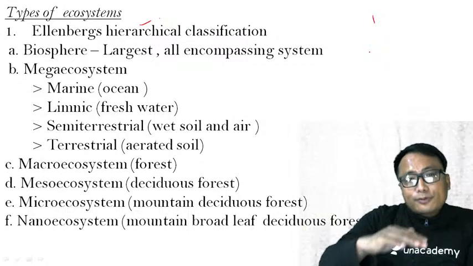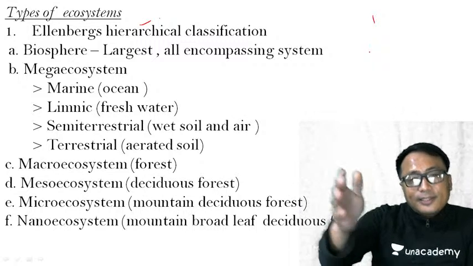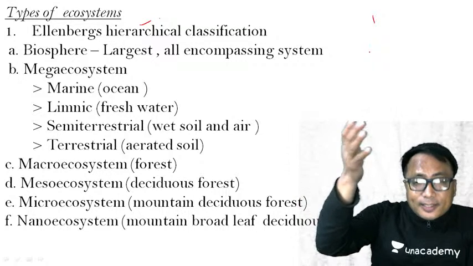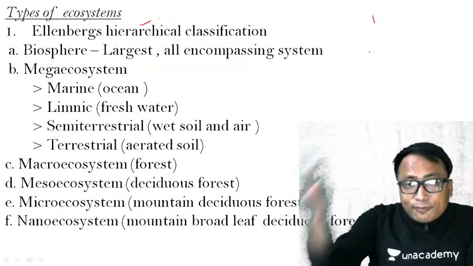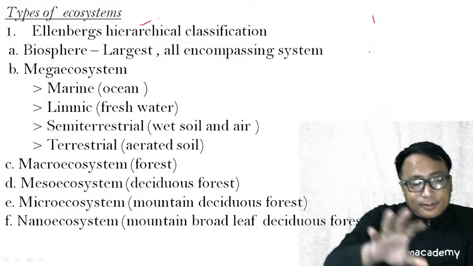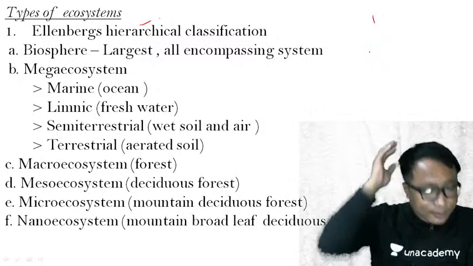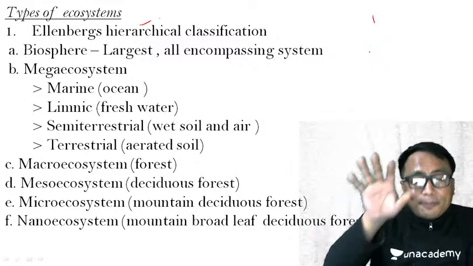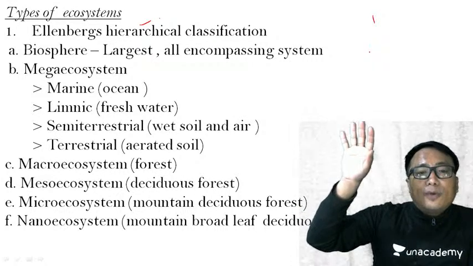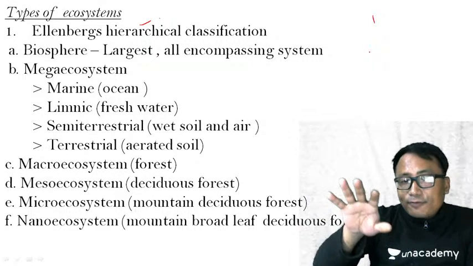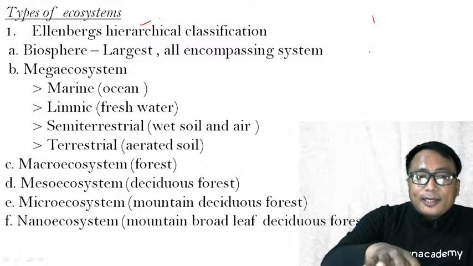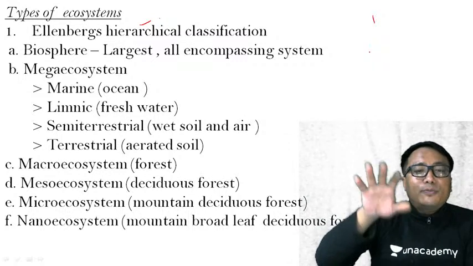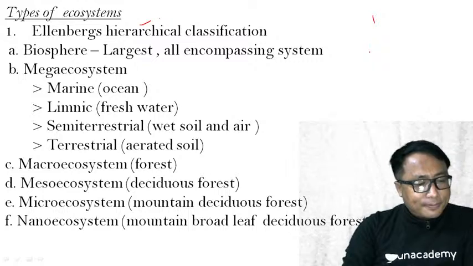But in the land area, in certain places you have forests, in some places you have grassland, and in some places a barren area. Therefore, the next in hierarchy below this mega ecosystem can be a forest ecosystem, which will be a macro ecosystem. Clear?